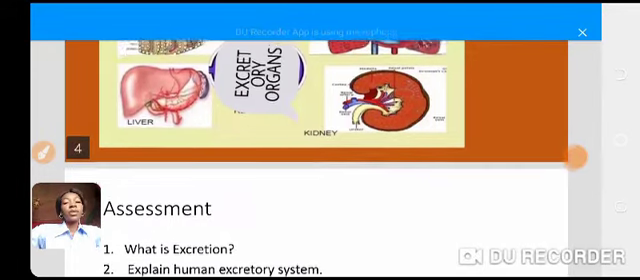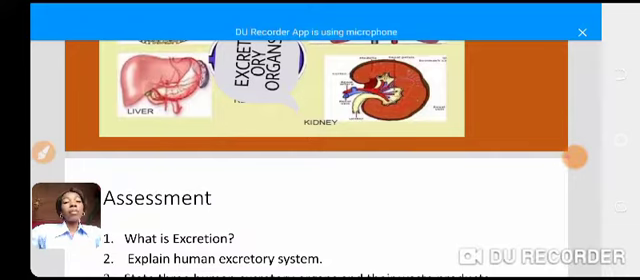Good. The second one says, explain human excretory system. Okay, I'm waiting for your answer. Remember, without looking into your note, what do you understand by the term human excretory system? Okay, think. All right, good. Human excretory system constitutes all the organs of the body that are involved in excretion. That is to say, all the organs of the body that are involved in releasing waste products from the body.